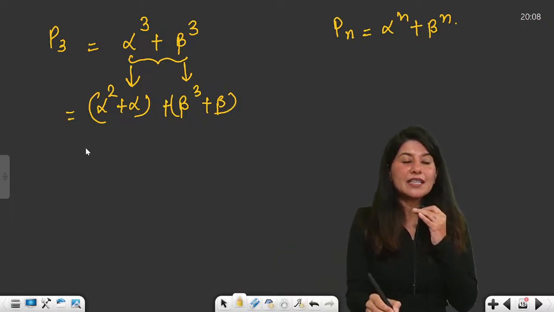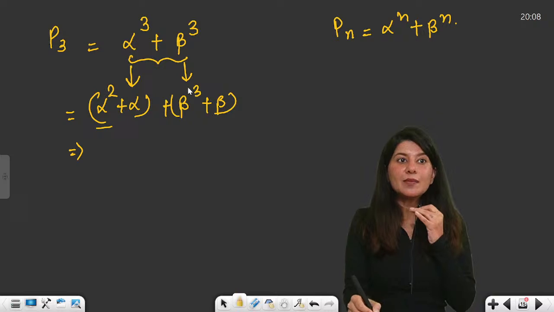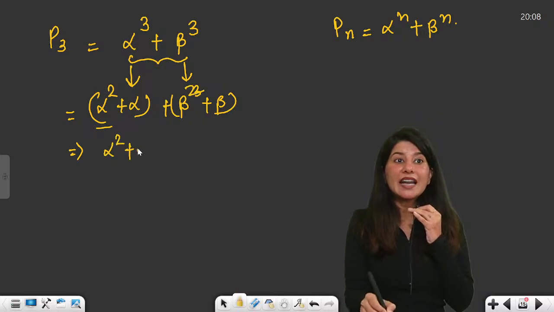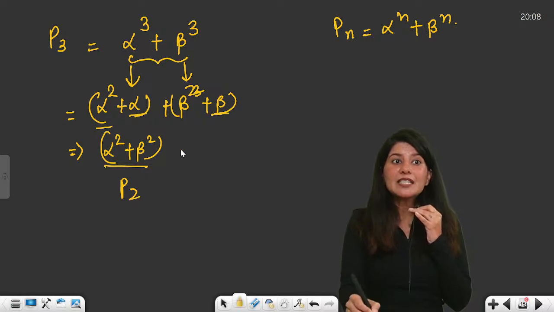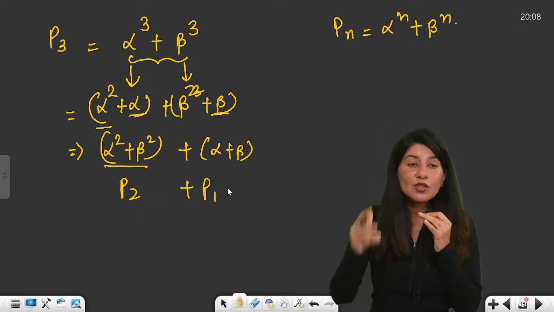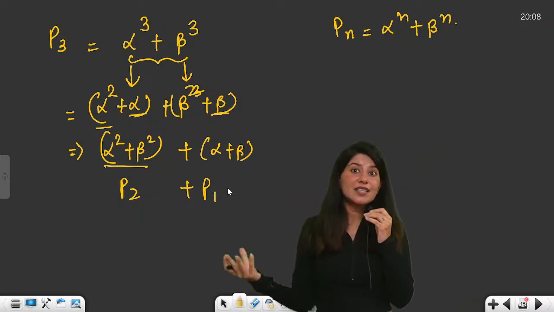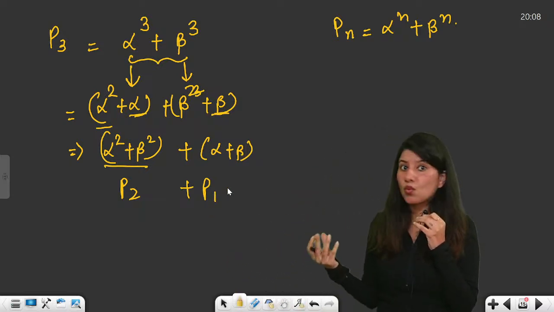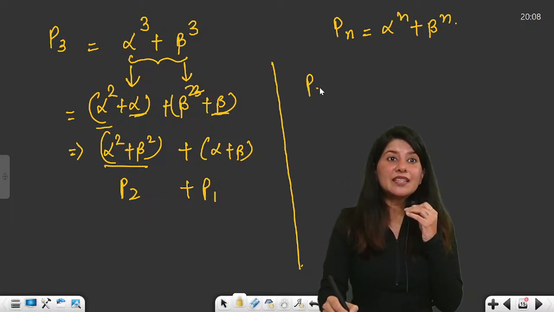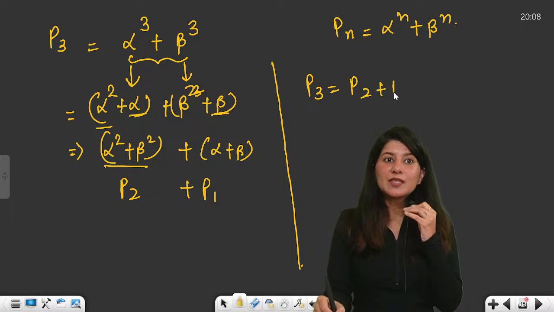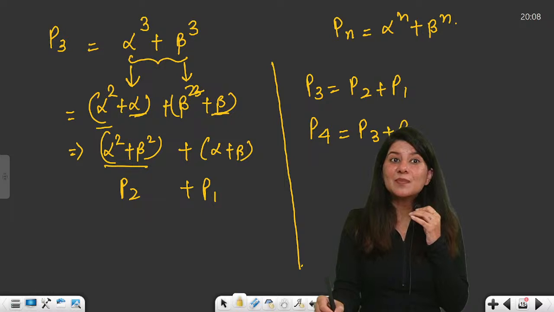Now P3 is becoming, can you see, alpha square and beta square can be clubbed together, and alpha square plus beta square is nothing but P2. Alpha plus beta is nothing but P1. So this is something which we need to understand from this expression: P3 can be P2 plus P1, and similarly P4 can be written as P3 plus P2.